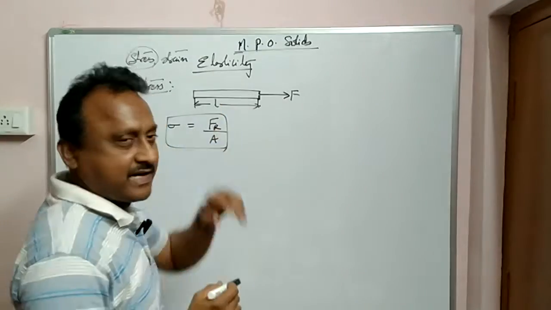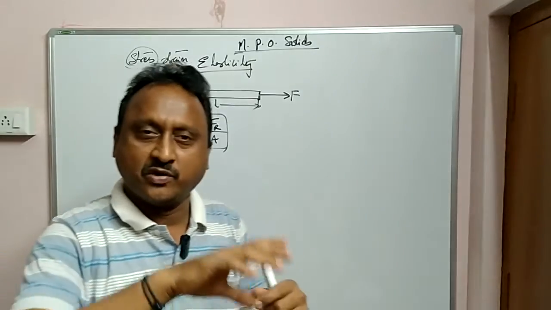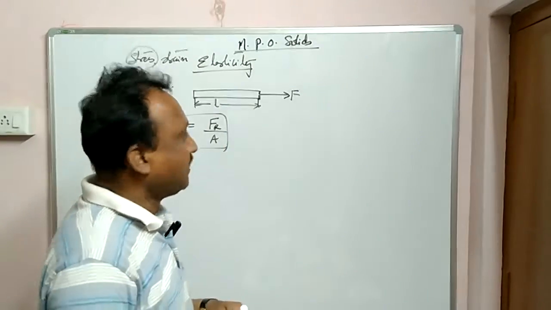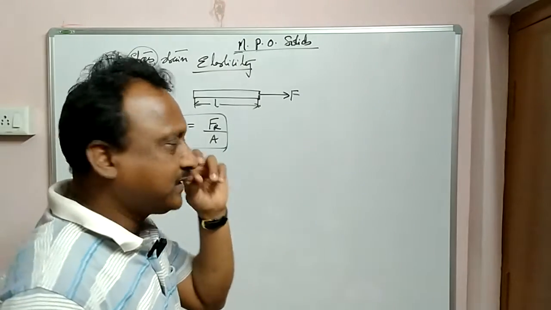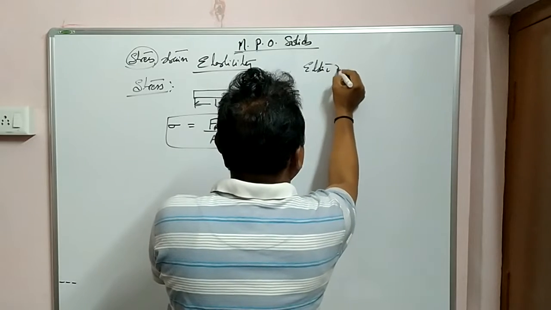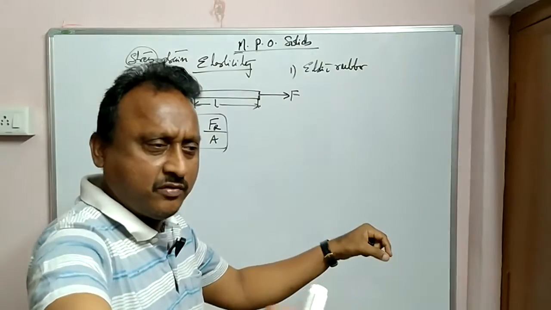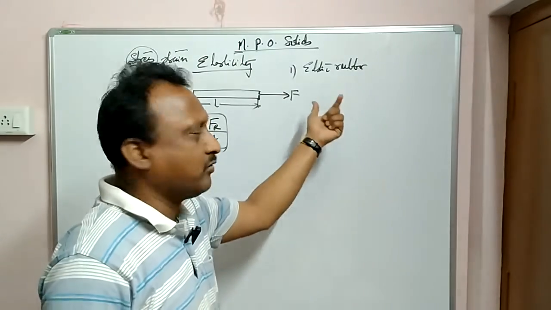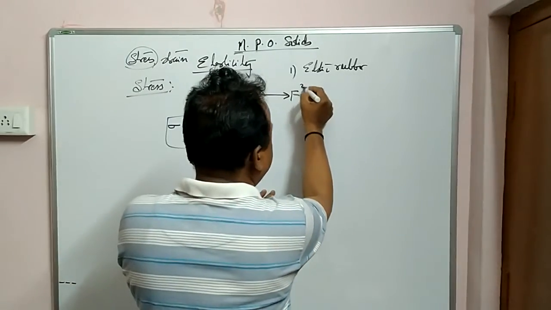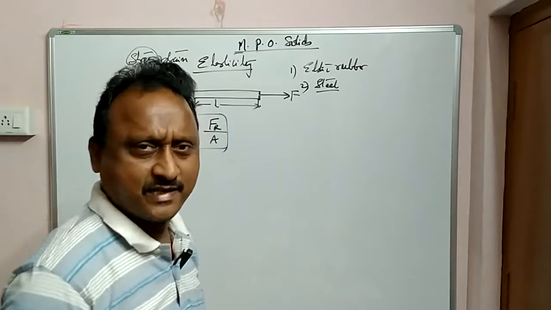ఎలాస్టిక్ అంటే ఏంటి? ఎక్స్టర్నల్ ఫోర్స్ ఒక బాడీ మీద అప్లై చేసిన తర్వాత వెన్ యూ రిమూవ్ దట్ ఫోర్స్, ఇఫ్ ఇట్ ఈస్ రీగైనింగ్ ఇట్స్ ఒరిజినల్ షేప్, సైజ్ అండ్ వాల్యూమ్. ఓకే, for example you can take any elastic bodies like elastic rubber. When you apply the external force and remove it, it occupies again its original shape, size and volume. So you can take rubber as an example, and steel also. Steel is also elastic in nature.